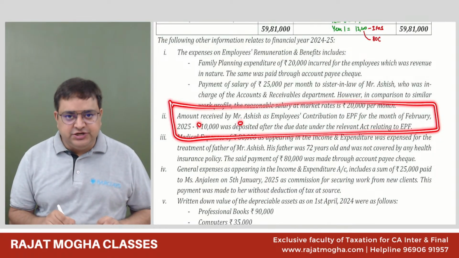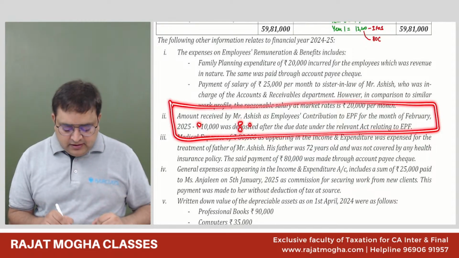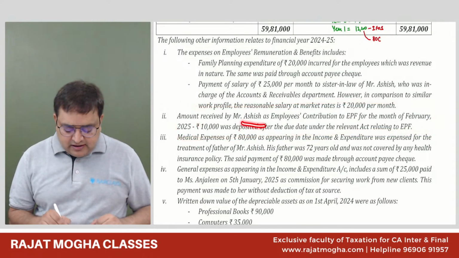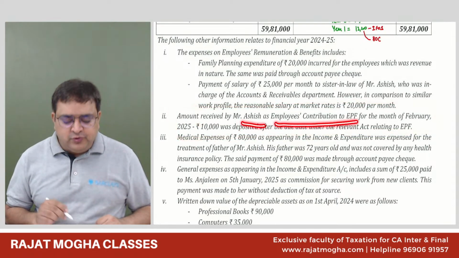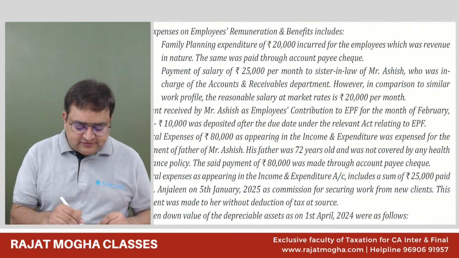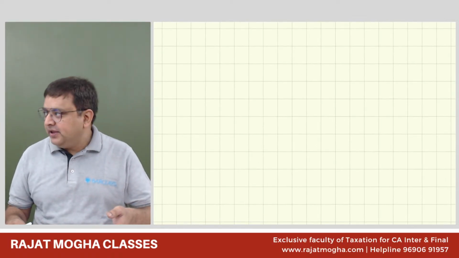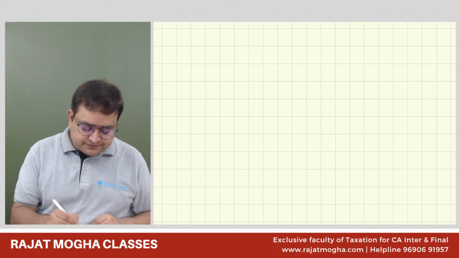Amount received by Ashish. Who is Ashish? Ashish is our business assessee. He received some employee contribution to EPF. He receives employee contribution to EPF. Let me explain this to you. I believe that most of you must be knowing it, but let me still explain it to you.